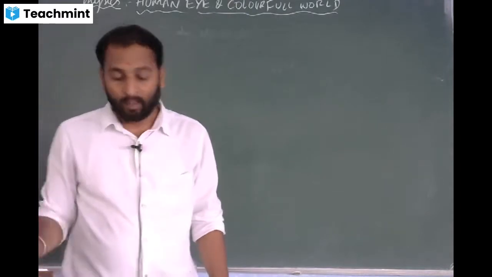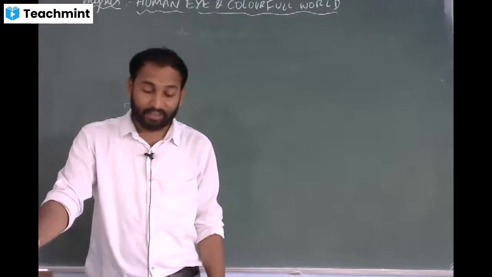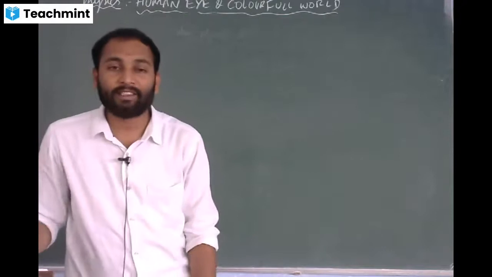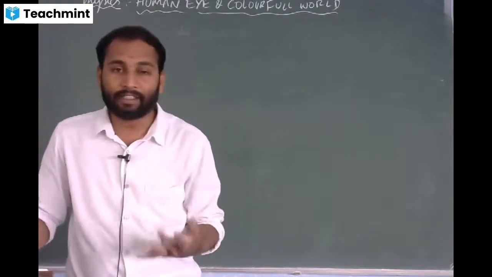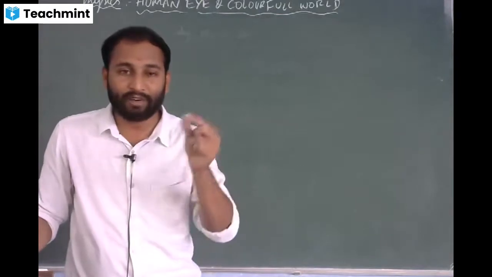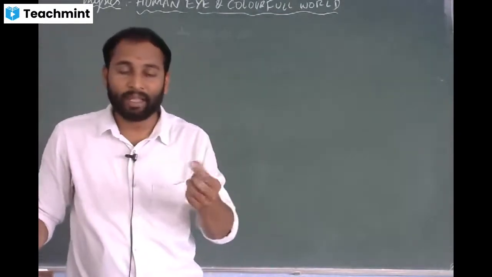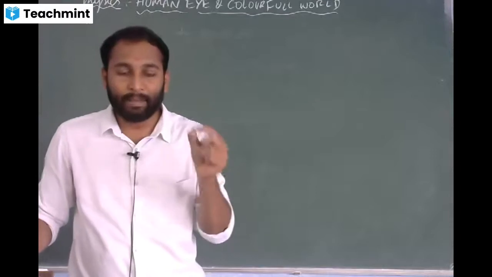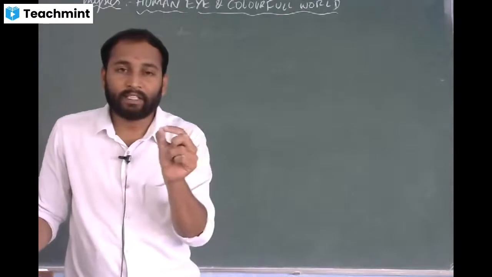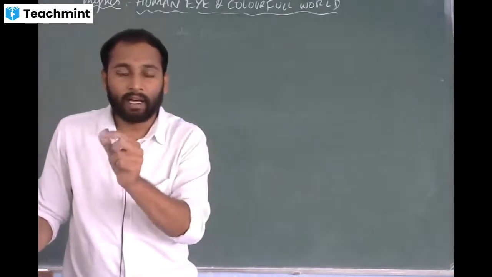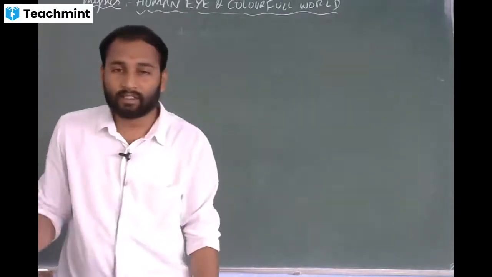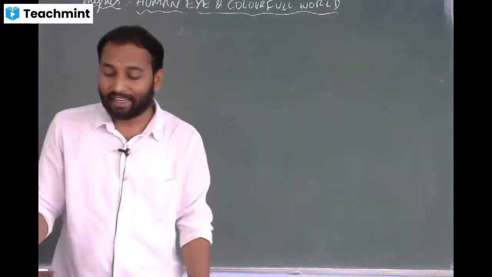Yes, sir. Okay, I'll repeat it once again. The atmosphere consists of finer particles whose wavelength is lesser than the wavelength of visible light. When a beam of light entering the Earth's atmosphere hits these finer particles, they emit the blue end of the spectrum, that is the light which has shorter wavelength rather than the longer wavelength. So that is why the color of the sky is blue instead of red.